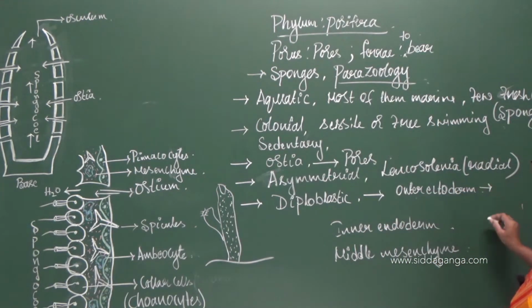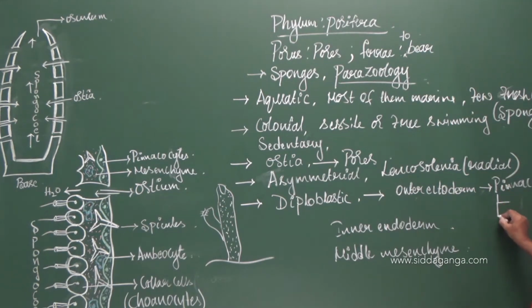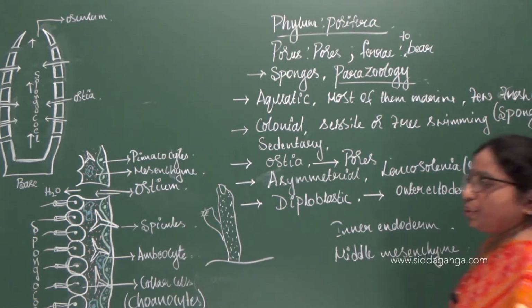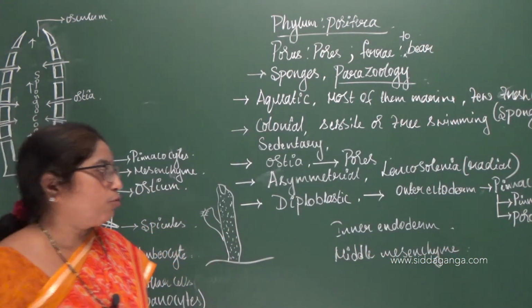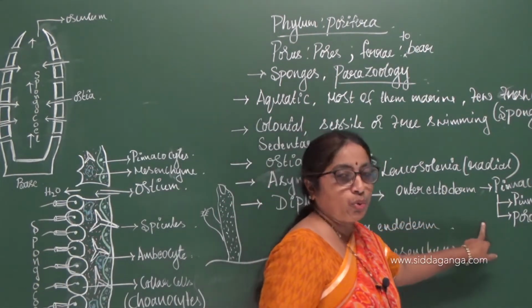The outer ectoderm is also called pinacoderm, and this pinacoderm is made up of two types of cells: pinacocytes and porocytes.